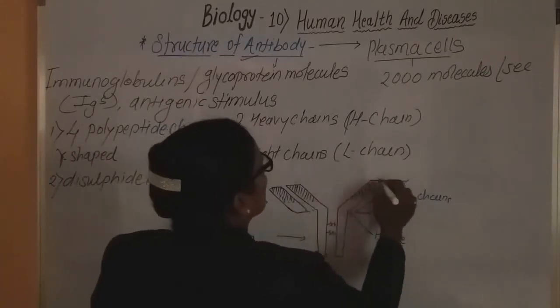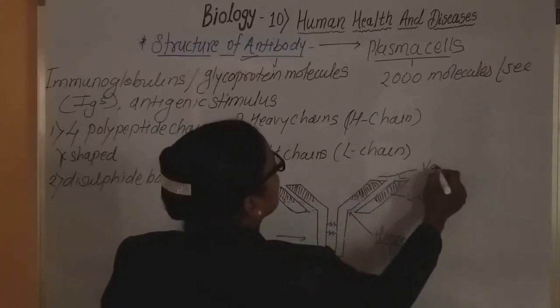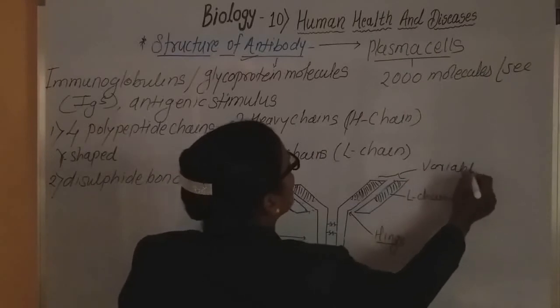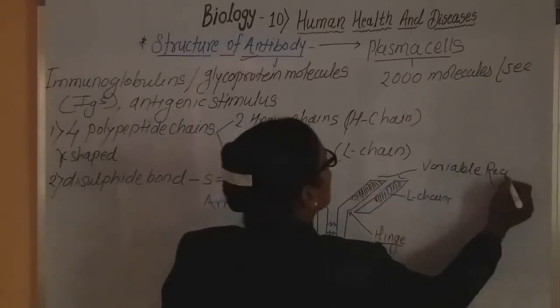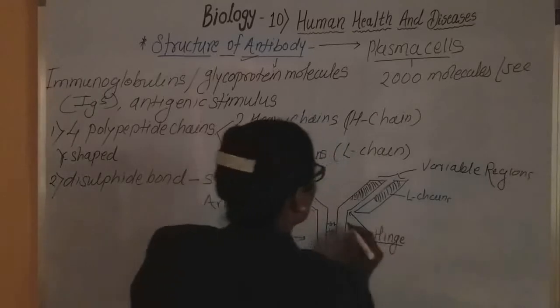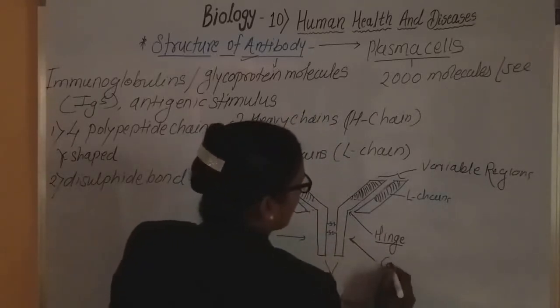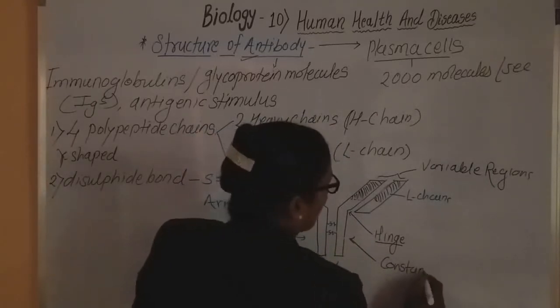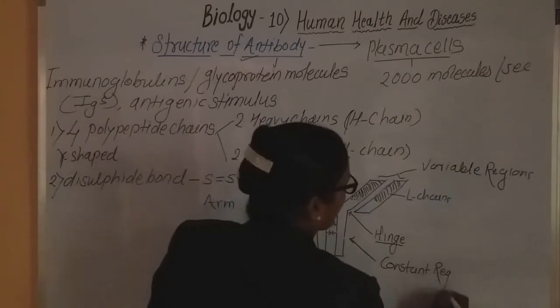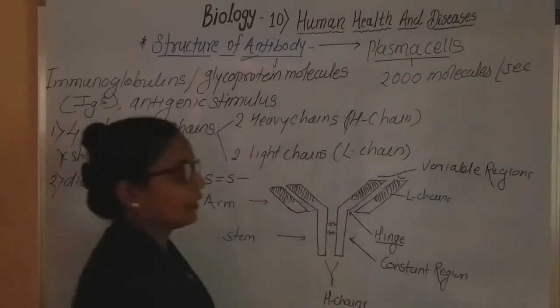See, these are the variable regions. And the lower region is called the constant region. What is it called? Constant region.